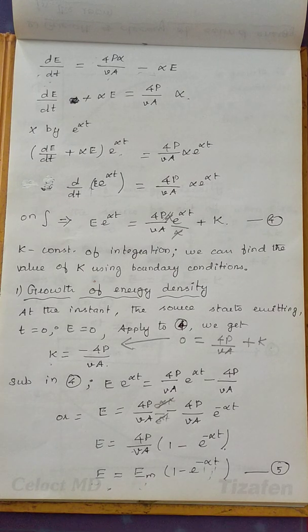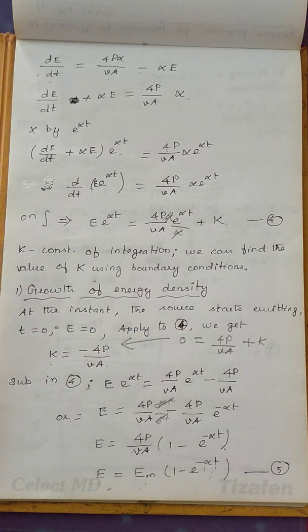First, let us derive an expression for growth of energy density here. So we start with the initial condition. That is, at the instant the source starts emitting, initially at time t equal to 0, energy density is 0. Then we can apply it to the equation.